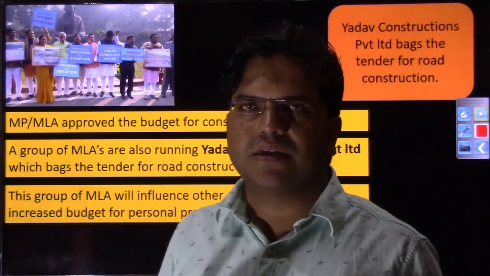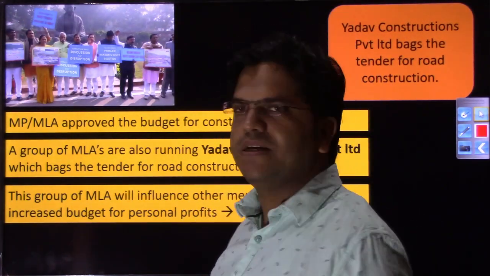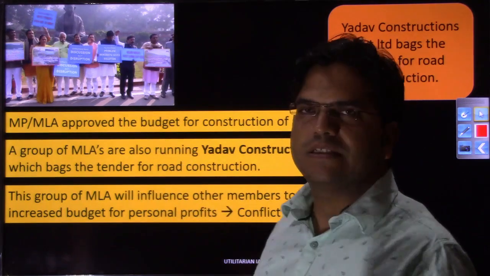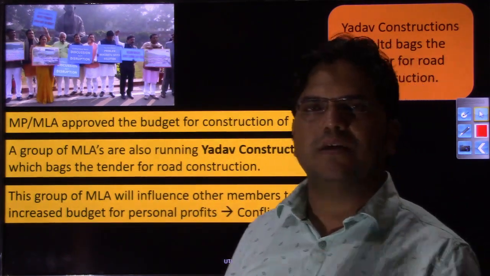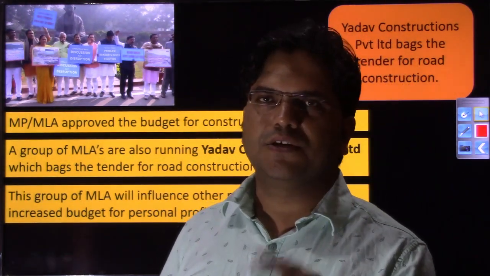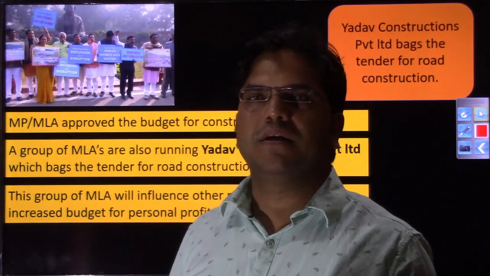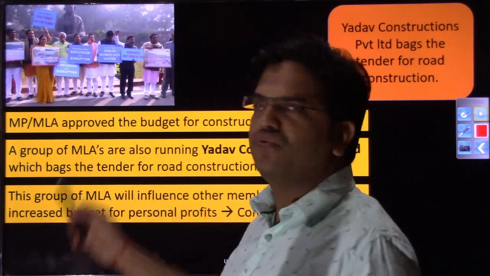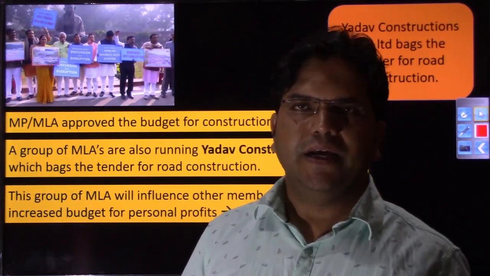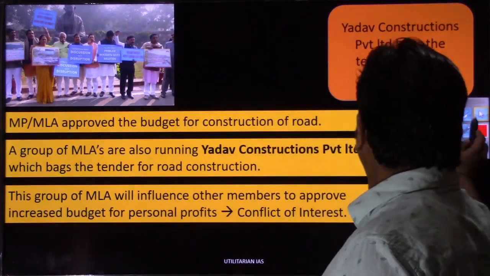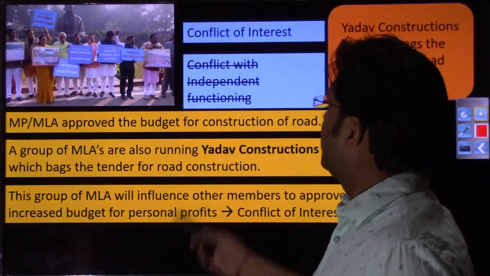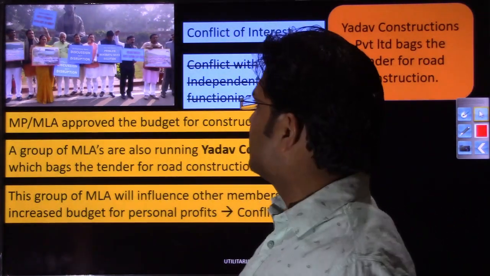Meaning they can promise any kind of personal benefit, and they'll try to influence them, saying that if last time a budget of 4000 crore was approved for the road construction of UP, right, then this time the budget should be increased to 6000 crore, 7000 crore, so that their benefit increases, right? So here what you can notice is the conflict of interest.